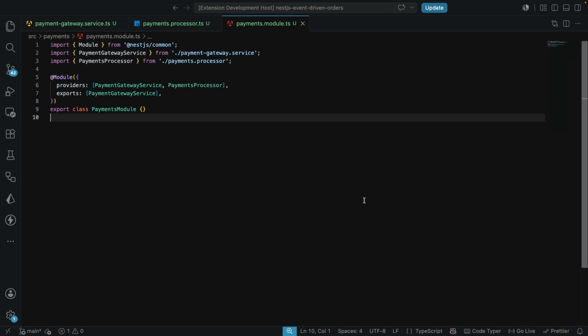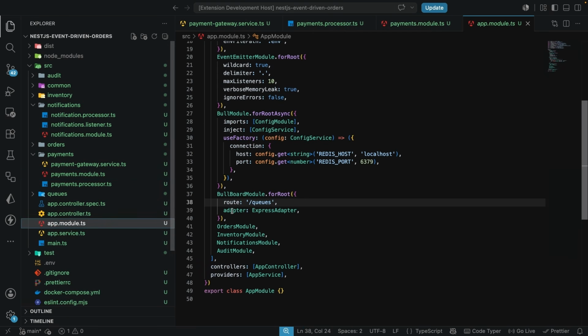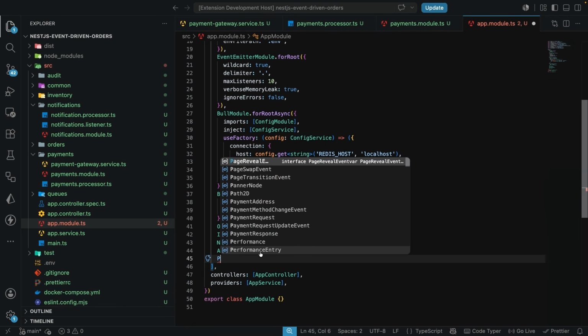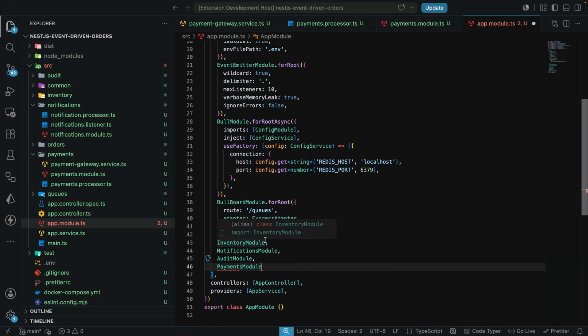So I'm going to save this, and let's come into the application module. And over here in application module, just after the audit module, which isn't doing anything in application as we have explained previously, we are going to have the payments module. So now we have the payments module. We are going to give this a save. So let's go on and test out what we have written.